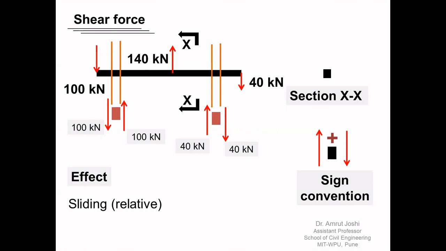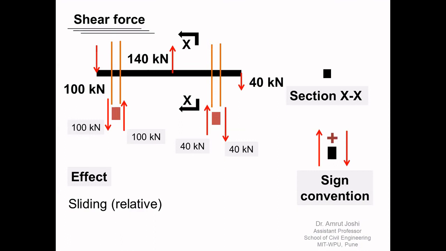Let us summarize. So we understood a few points here. Axial force or shear force, these two actions are not single forces. They are a pair of equal and opposite forces. Axial force is along the axis. Shear force is along the cross section or perpendicular to the axis of a skeletal member.